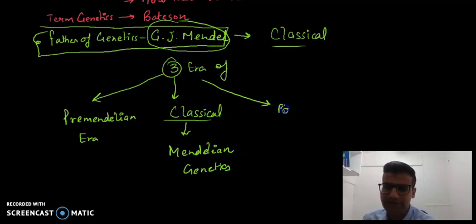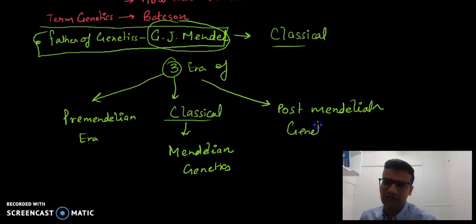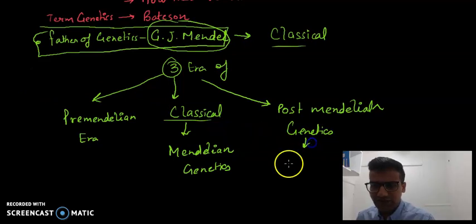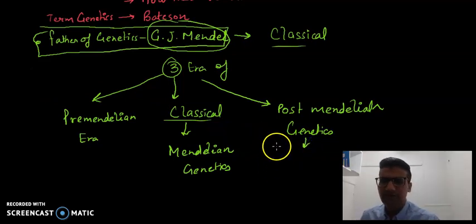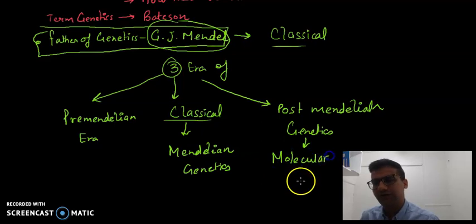The modern era of genetics is post-Mendelian genetics, after Mendel. Post-Mendelian genetics is basically at the molecular level, so it is also known as molecular genetics.